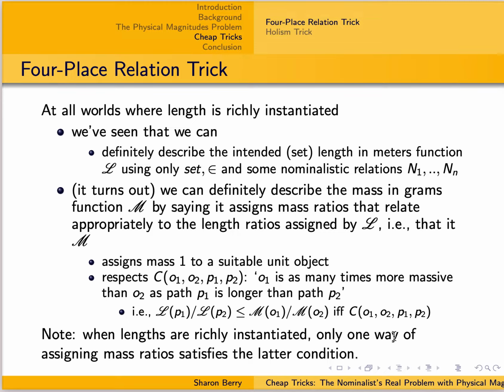And the point, which I summarize in a slide in the talk, is that it turns out in the paper that when lengths are richly instantiated, there are enough length ratios instantiated in the world that merely requiring that the mass function assign mass ratios that relate to them appropriately pins down uniquely what the mass function has to do.